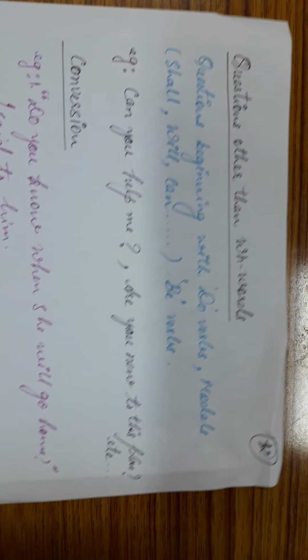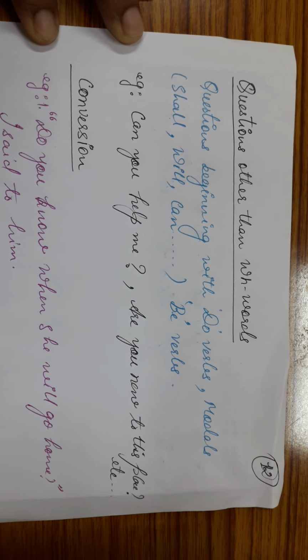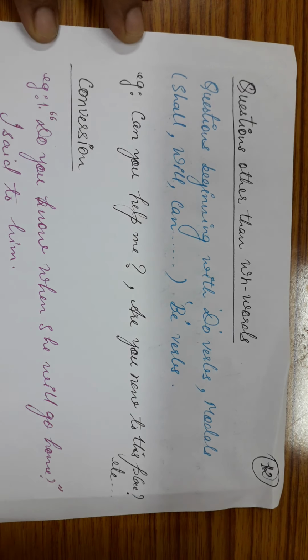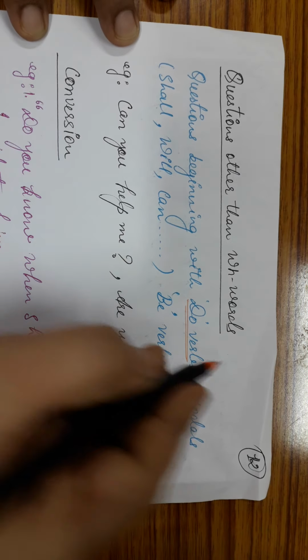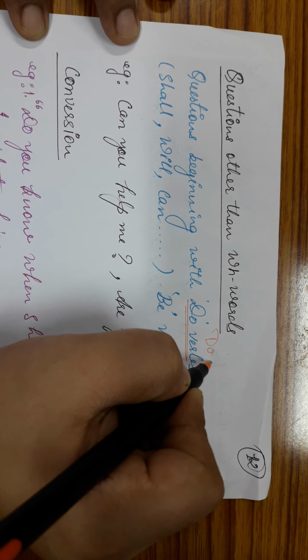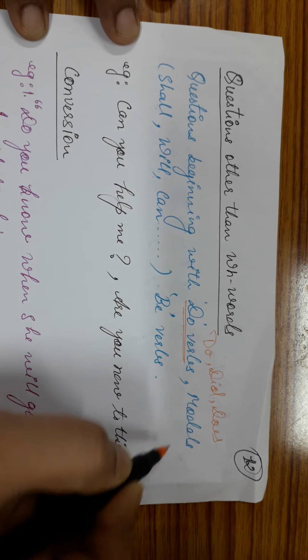Fine. Let's come to the next thing, which is questions other than WH words. Now, what are the questions other than WH words? Questions beginning with do verbs. Do verbs means like do, did, does.